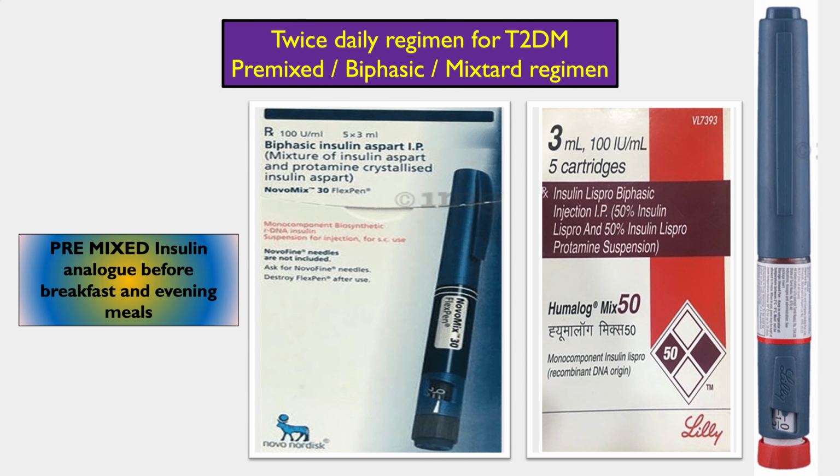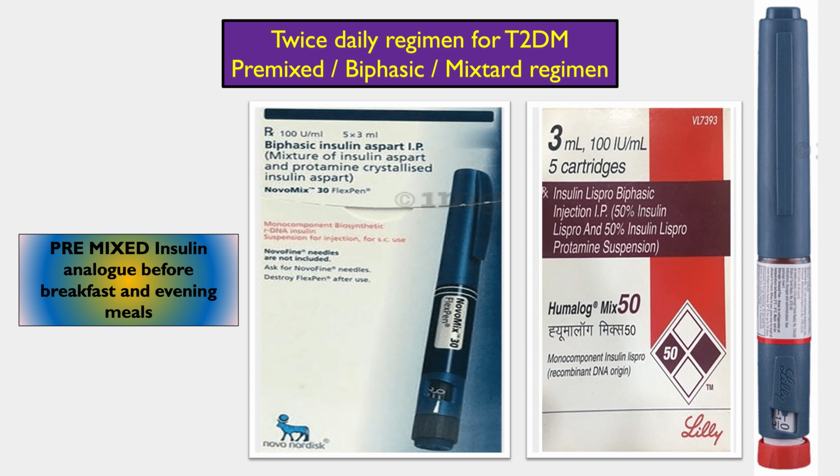Another type of pre-mixed insulin which is given in twice daily regimen is the insulin analogs. The insulin analogs like aspart, glulisine. These short-acting insulins are also given, like here the short-acting insulin like Lispro, and this Lispro is of two types. One is simple insulin Lispro, and another one is insulin Lispro with protamine, that is neutral protamine hagedorn suspension.